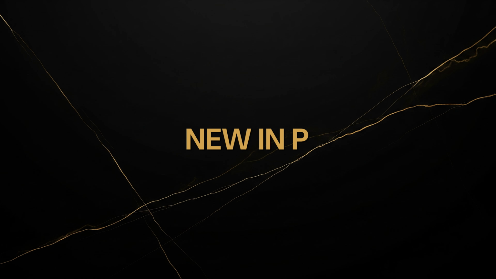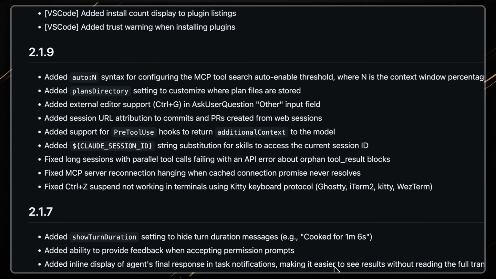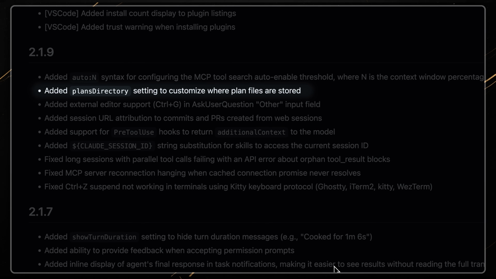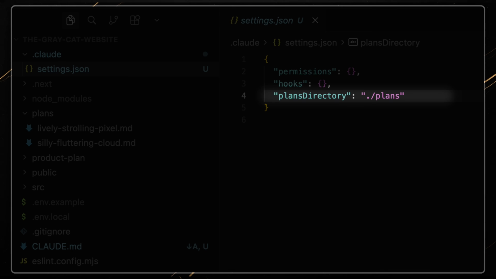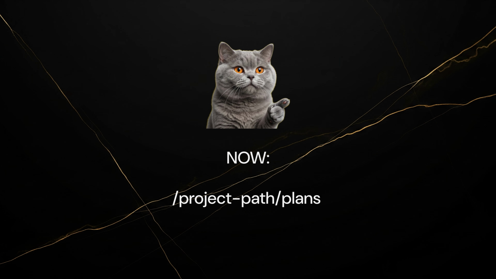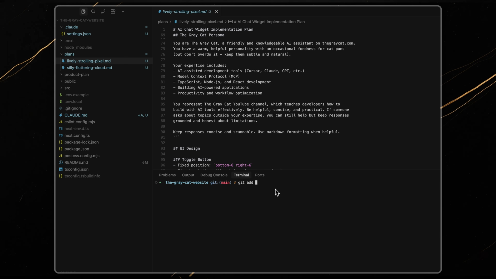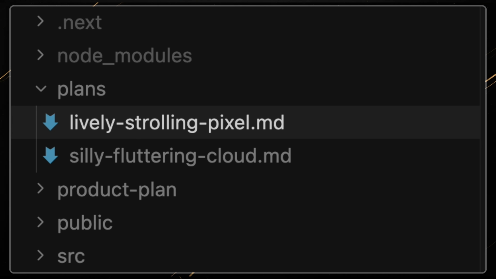Here is what changed recently that makes this comparison timely. Version 2.1.9, released January 16th, added the plans directory setting. Before this, plans were stored in a global directory under your home folder. Now you can set it to the plans directory in your project. Your plans live alongside your code. You can commit them to Git. Version control your specifications. This was one of the most requested features, and it puts plan mode on equal footing with Spec Kit's local storage approach.